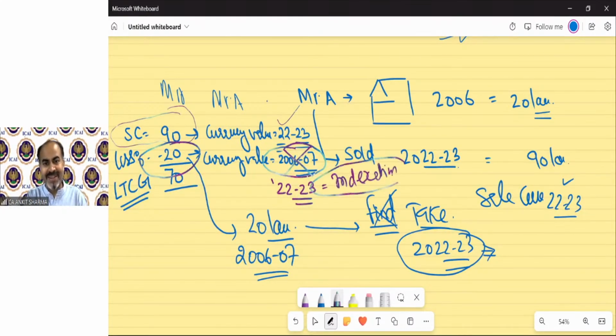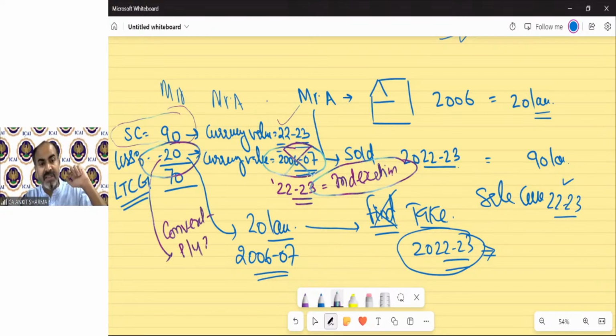Indexation is technically nothing but finding the currency value of the purchase amount, from the previous year in which we purchased this property, and converting that currency value to the previous year in which the asset has been transferred.